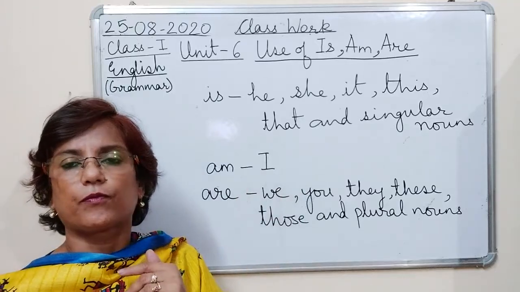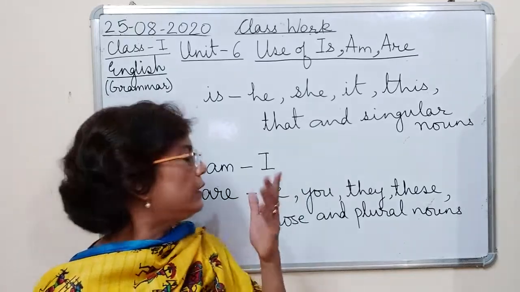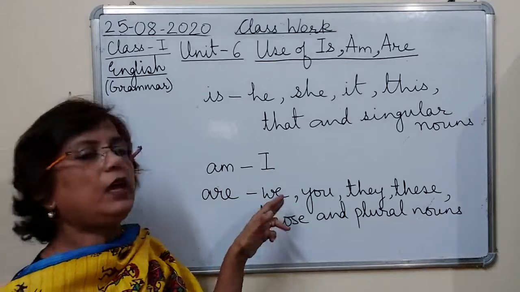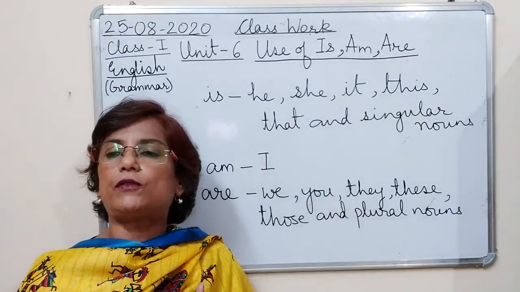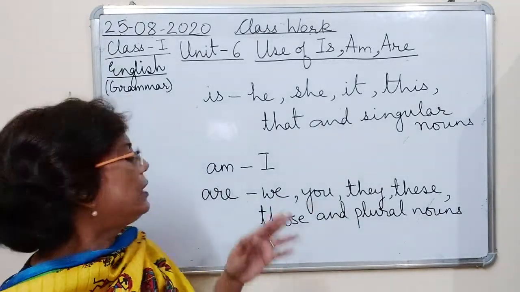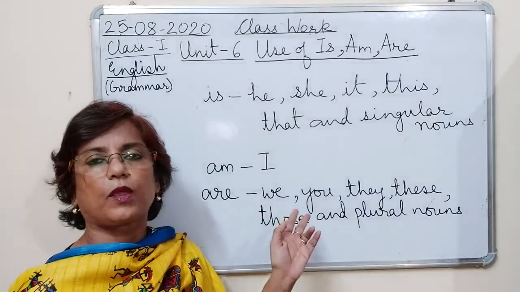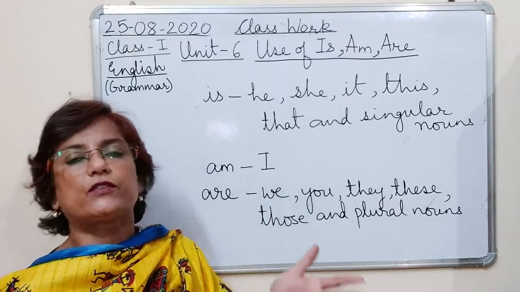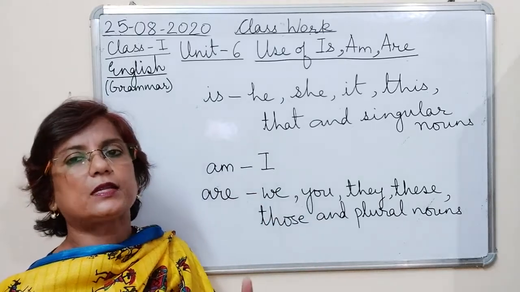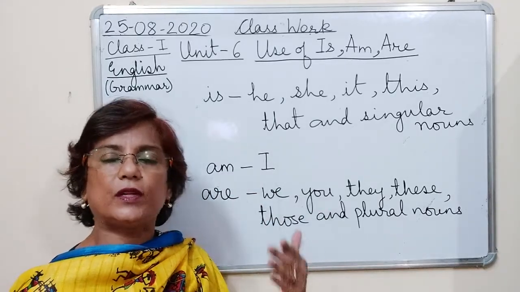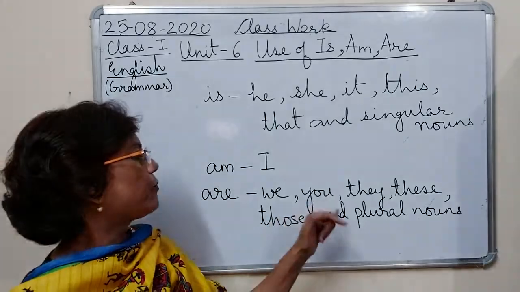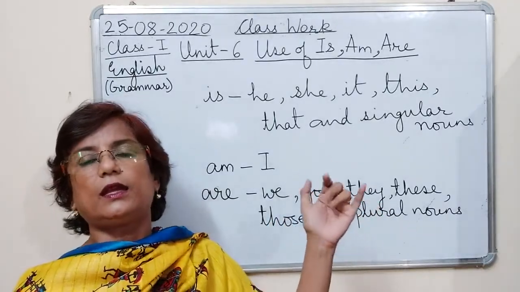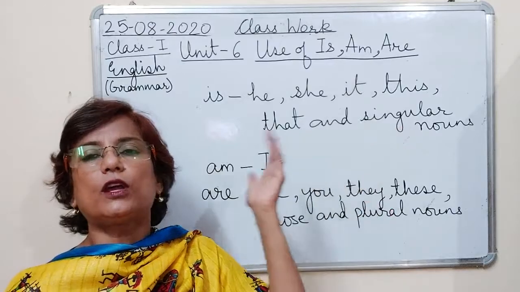They. ठीक है? Then we use they. We is used when we talk about ourselves. जब हम एक से ज्यादा होते हैं then we use we. You मैंने बताया you is used for singular noun as well as for plural. एक के लिए भी you use करते हैं और one से ज्यादा के लिए भी you use करते हैं. They. ठीक है? They means when we are talking about someone else.